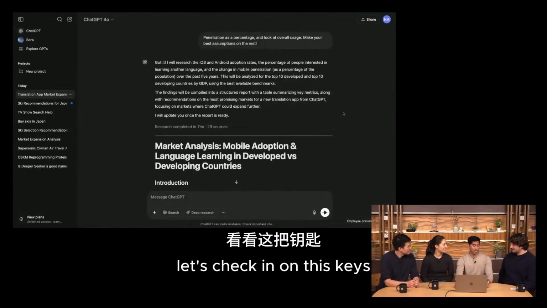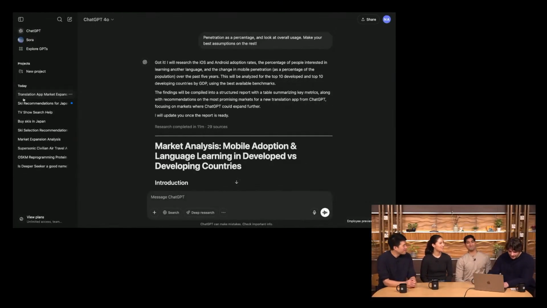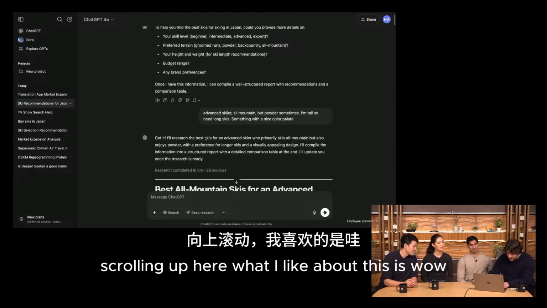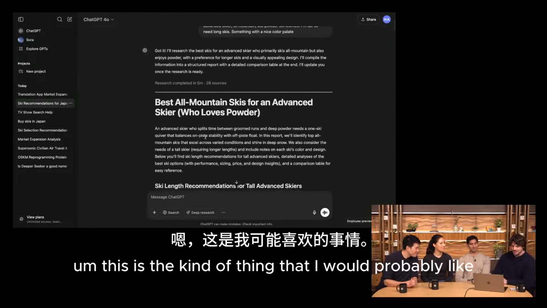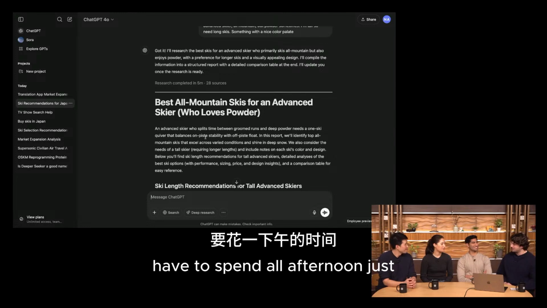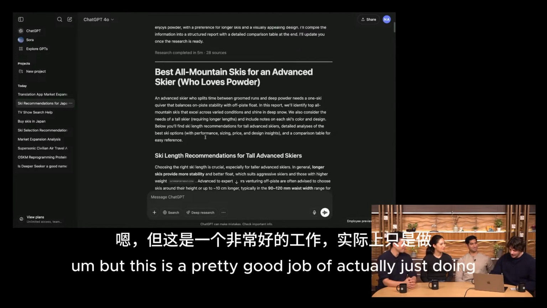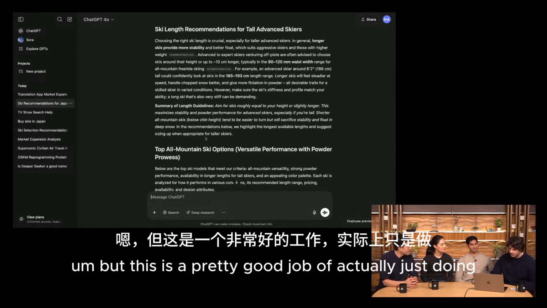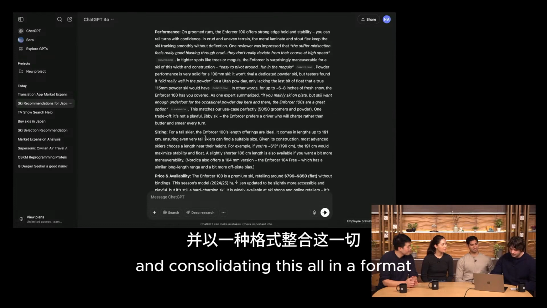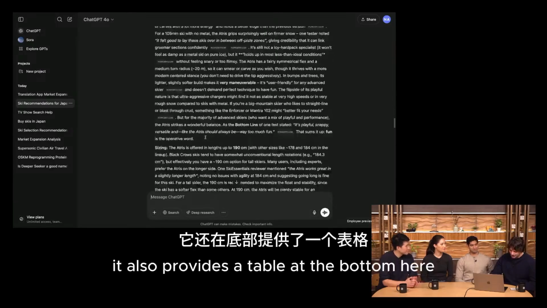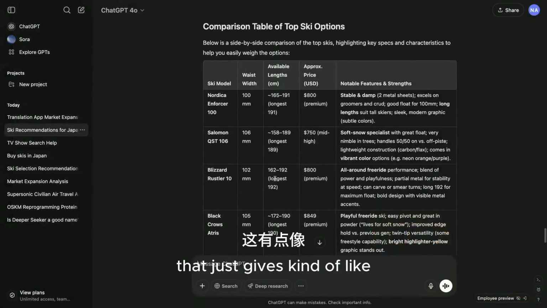Well, great. Should we check in on the skis? Let's check in on the skis. Good. All right. Scrolling up here, what I like about this is, wow, this did a lot of research. This is the kind of thing that I would probably have to spend all afternoon just for my own sanity to make a good purchase, to read every single thing that's written about it. But this does a pretty good job of actually just hitting all the sites that I would hit and consolidating this all in a format that's a lot easier to digest than doing my own searches. And it also provides a table at the bottom here that just gives kind of the high-level comparison across the specific things that I mentioned that I wanted for this purchase.